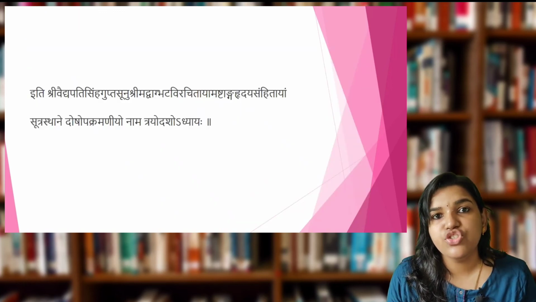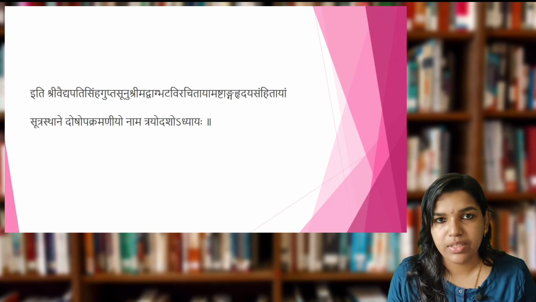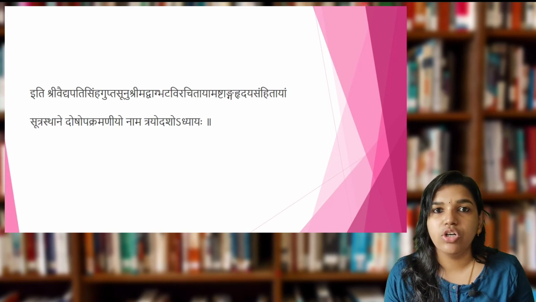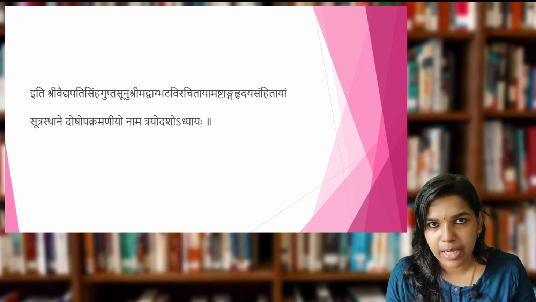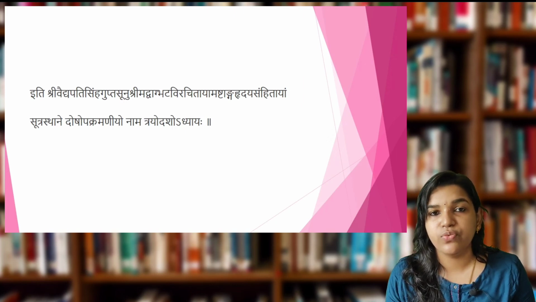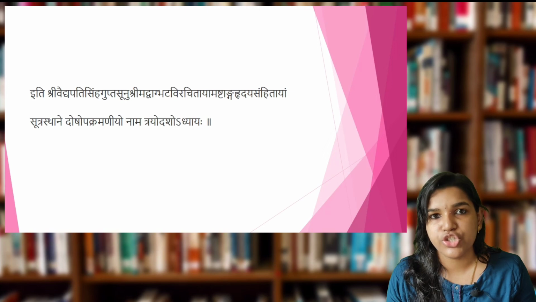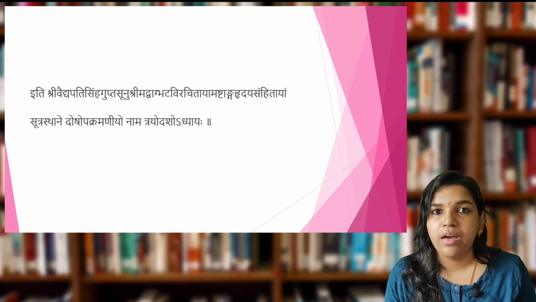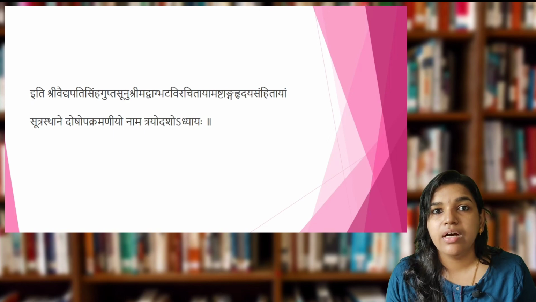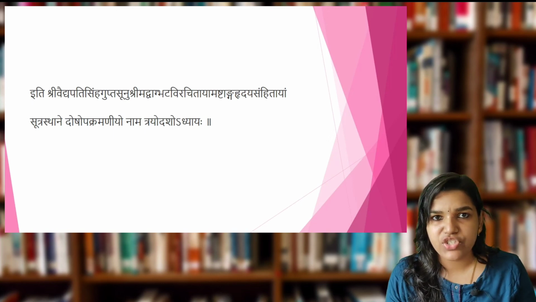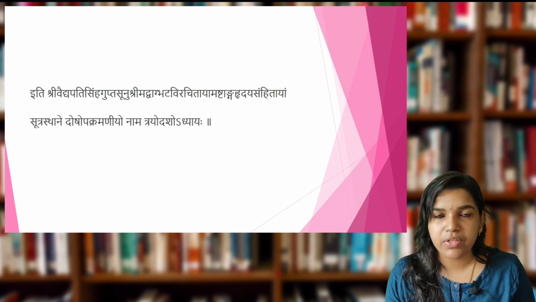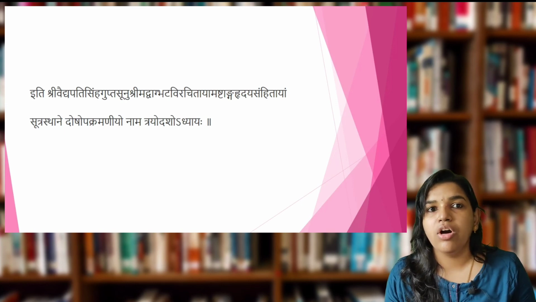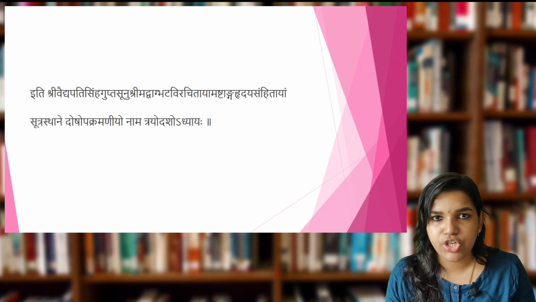So thus the 13th chapter of Ashtanga Hridaya Sutrasthana has come to an end. So in this chapter we have gone through the upakramas, that is the management of the three doshas, that is vata, pitta and kapha. How we can manage the three doshas when it is aggravated, or vriddhi happens, or kshaya happens. So how to manage that by various methods has been mentioned, like by aharas, viharas, or with the shodhana karmas and shamana karmas. How we can manage these dushta doshas has been mentioned in this chapter.